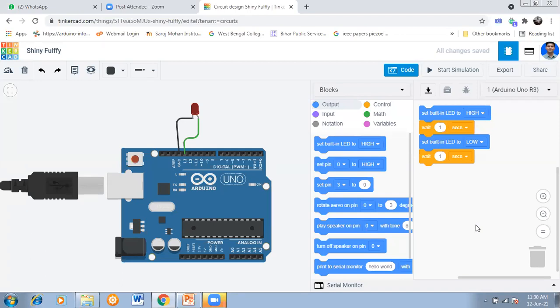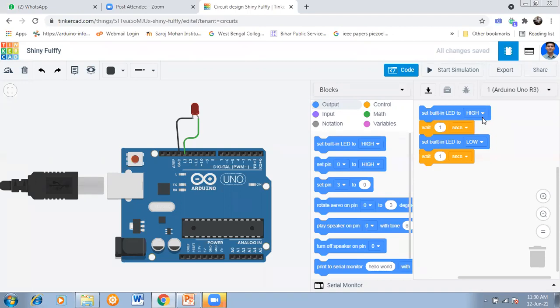There is some built-in potential because that potential is generated internally. Okay, so externally you can measure that voltage. So that's why here also it is internally connected. We are not designing it. So that's why it is called built-in LED. So for the built-in LED, we are giving high. Okay, so we are providing high voltage. So that's why the LED is glowing as we are providing high voltage.